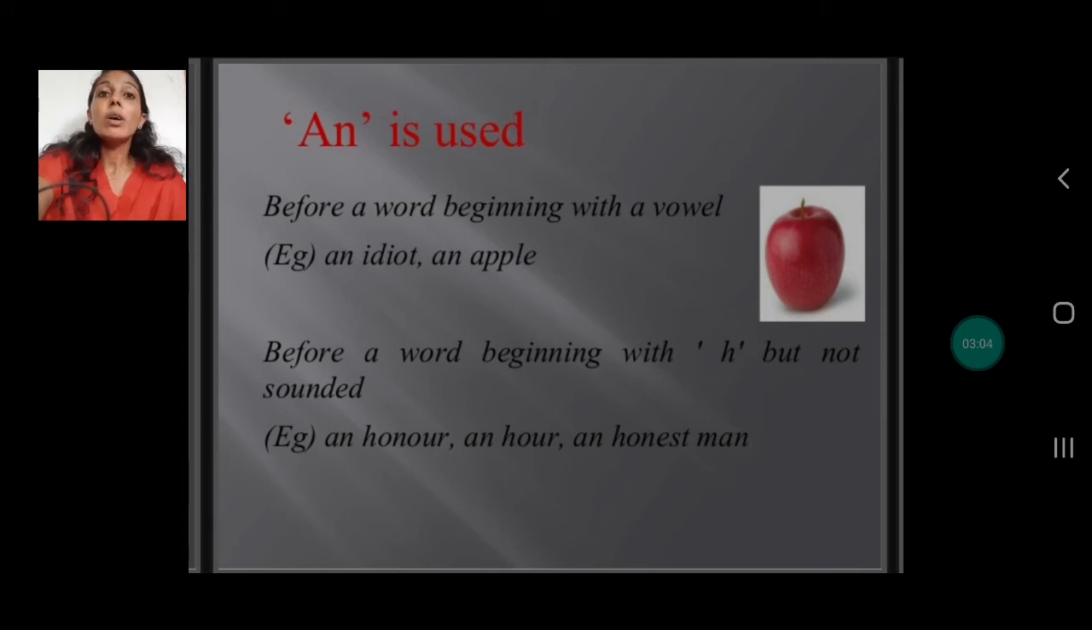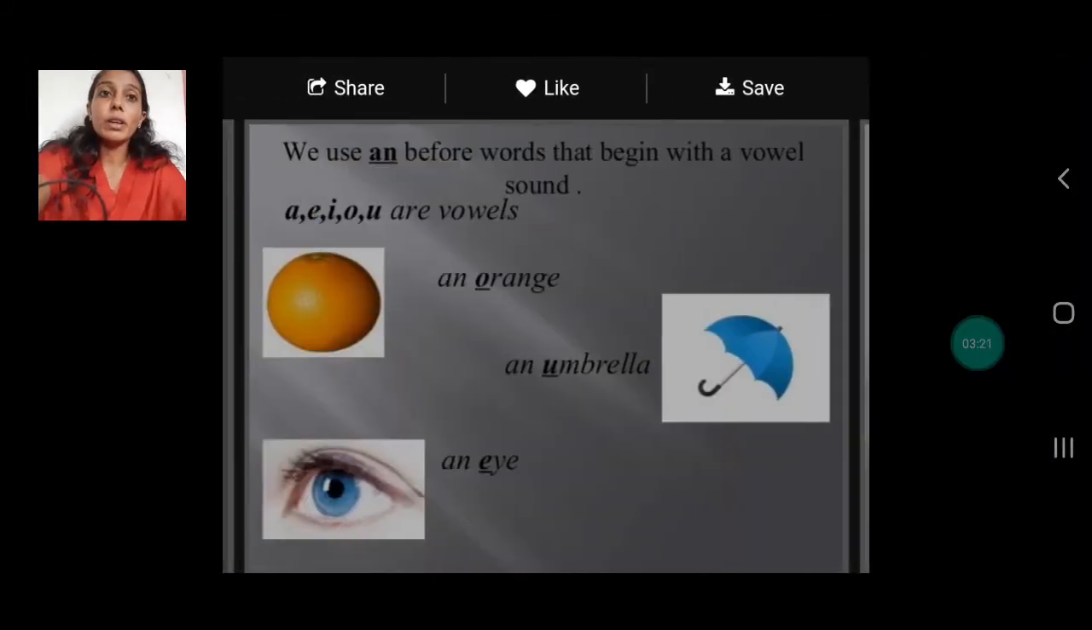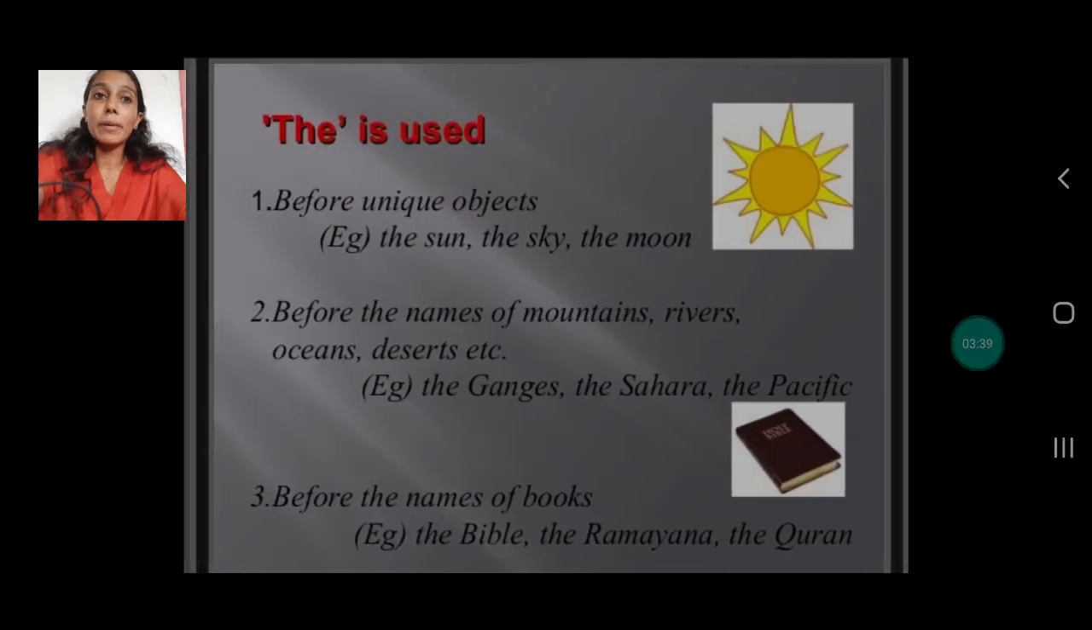So children, the main thing you have to remember is you have to read the particular word and try to pronounce it. Then only you will be able to find out what sound it is. And with the sound you can decide whether to use a or an. We use an before words that begin with a vowel sound. I explained again, A, E, I, O, U are vowels. An orange, an umbrella, an I. So these are vowels, so we use the word an.